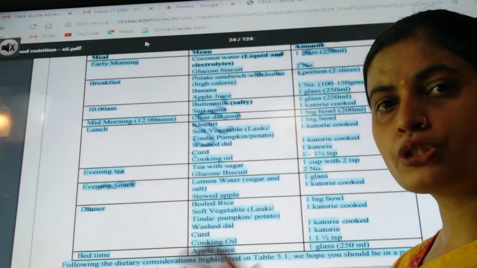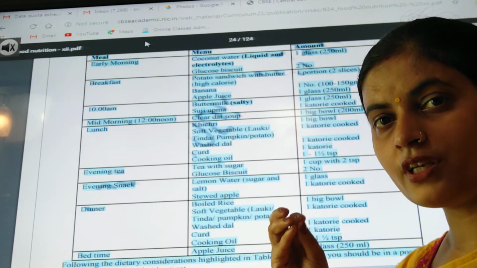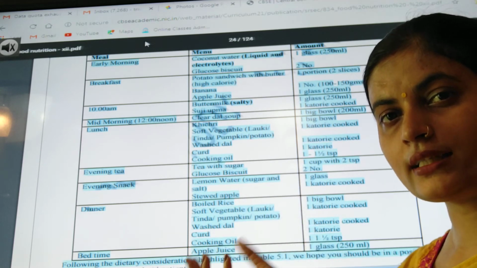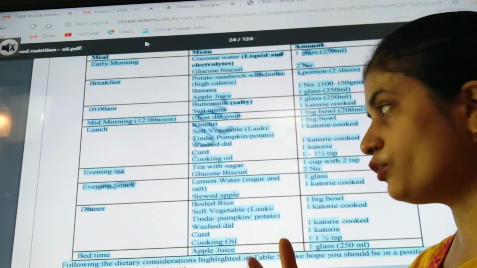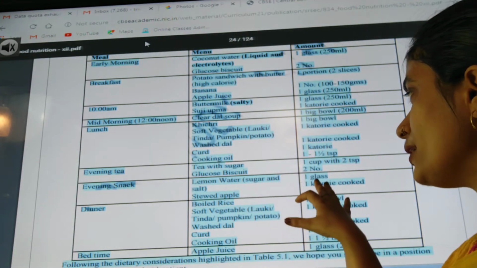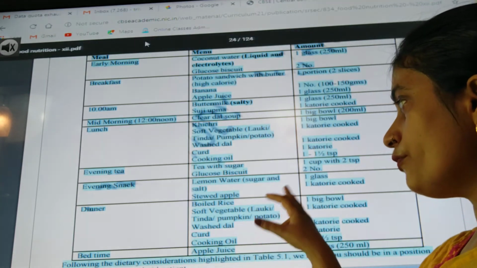And stewed apple. You know what is stewing? In that, with minimum moisture, the apples are just softened. So that is the stewing. You have studied it in methods of cooking. Stewed apple, the amount of lemon water you can say 1 glass, and of the stewed apple 1 katori. That would be enough for a person.